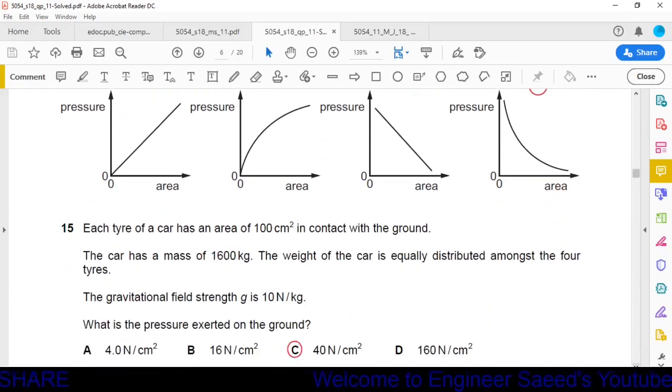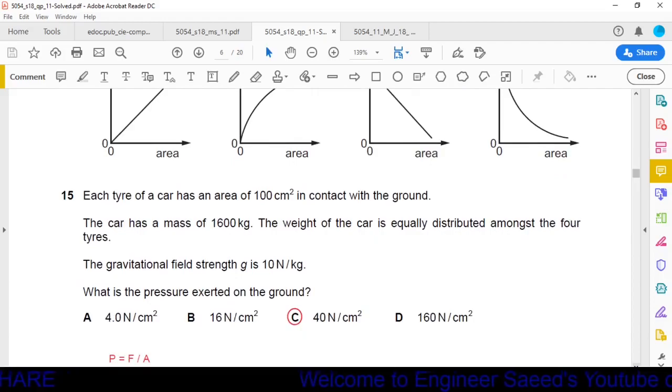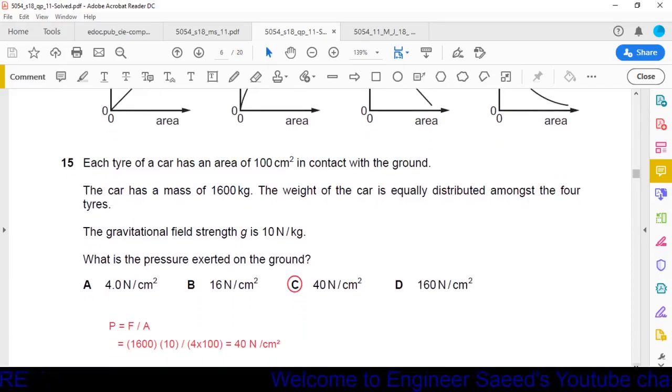Okay, next question, question number 15. Each tire of a car has an area of 100 centimeter square in contact with the ground. The car has a mass of 1600 kg. The weight of the car is equally distributed among the four tires. The gravitational field strength G is 10 Newton per kg. What is the pressure exerted on the ground?